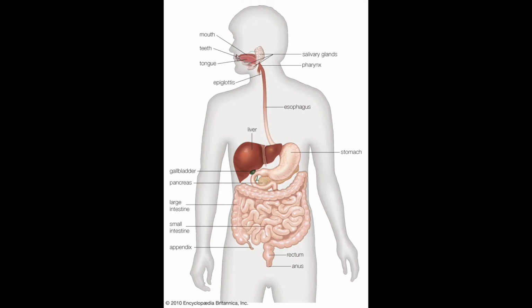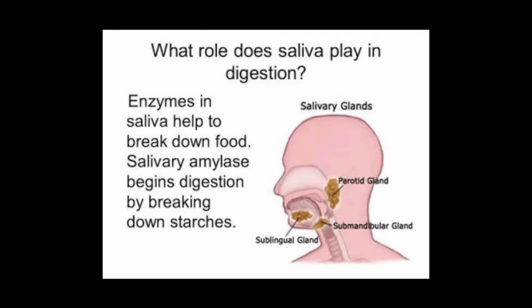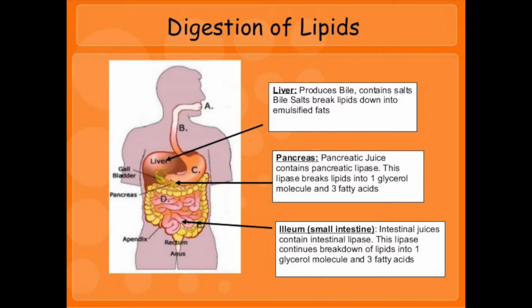Mechanical processing includes chewing and peristalsis, which pushes the contents down a tube in the intestines in a wave-like form. However, the breaking down of foods can happen in many places. The saliva in our mouth contains amylase, which helps break down carbohydrates. Pepsin is an enzyme found in the stomach that breaks down proteins. Lipids are broken down by lingual lipase. Lipids can also be broken down in the small intestine by pancreatic juices.